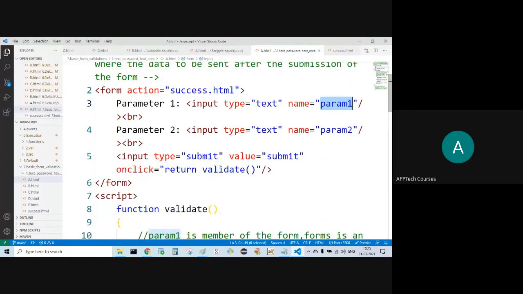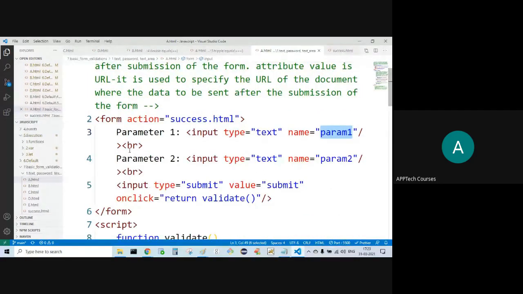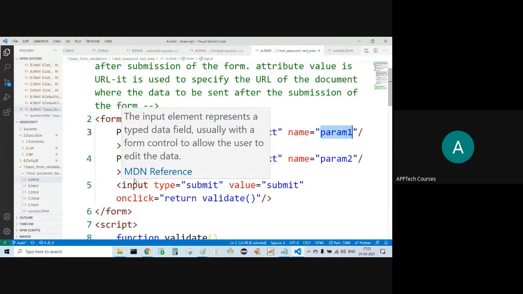In this HTML page, a.html, this is the first form. In one HTML file, we can develop any number of forms. No issues at all.